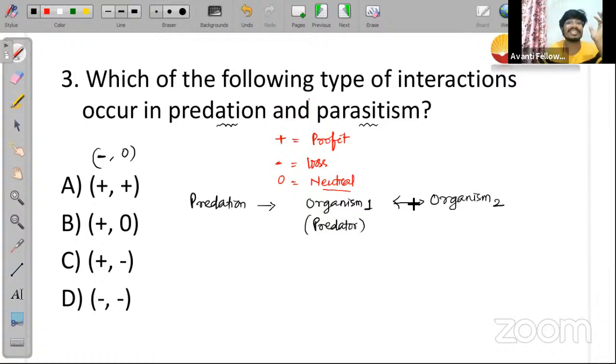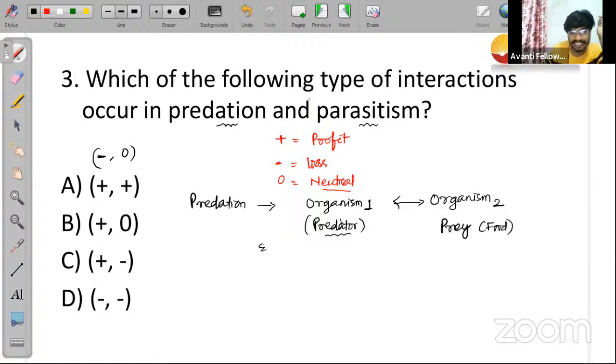You might have seen that Hollywood movie called Predator. One organism will be considered a predator and organism 2 will be considered a prey. इसको prey के नाम से जाना जाएगा, right? The prey here means food for the predator. Predator will be feeding upon the prey in this interaction.